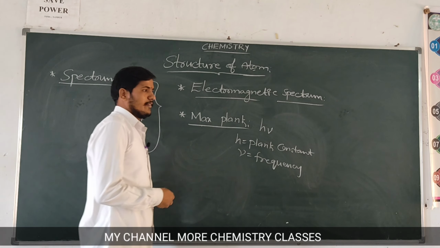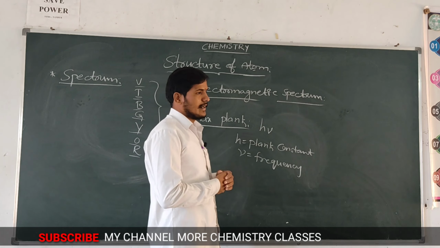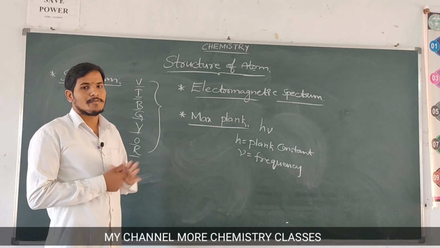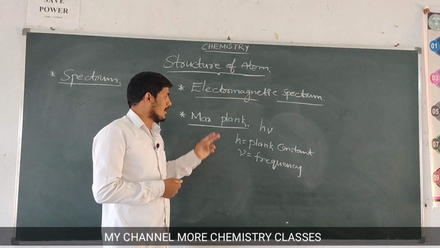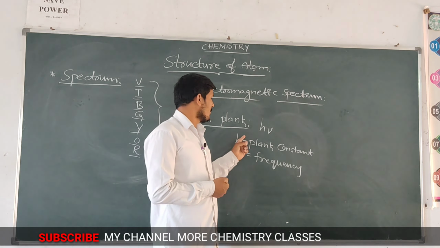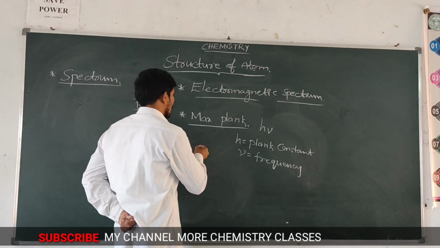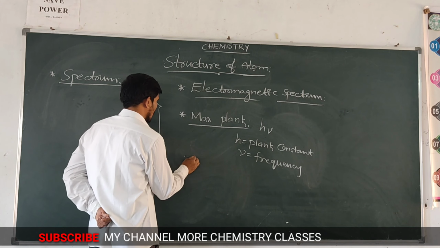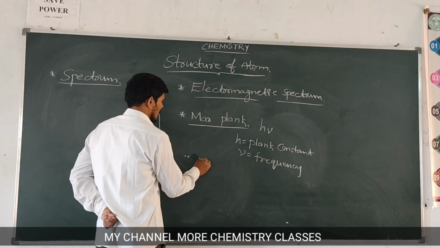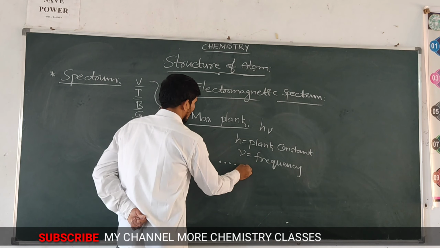According to wave theory, we learned that electromagnetic radiation passes from one point to another in the form of waves. But according to Max Planck, the energy is transferred from one point to another in multiples of hν. The energy is transferred like this, in the form of multiples of hν.